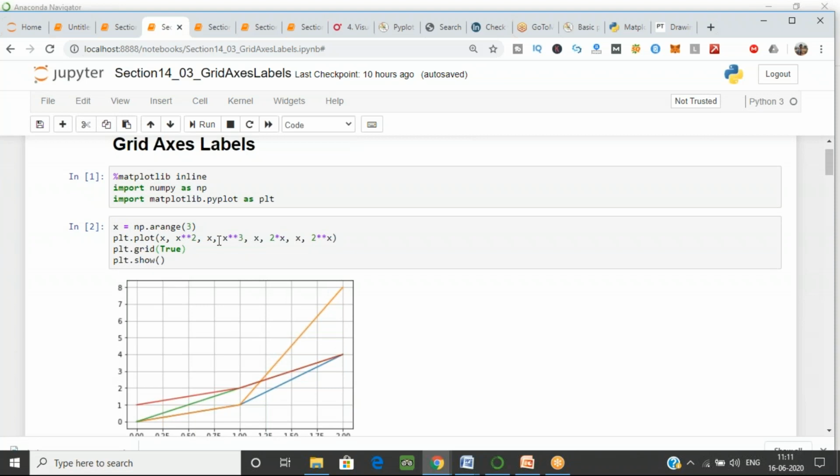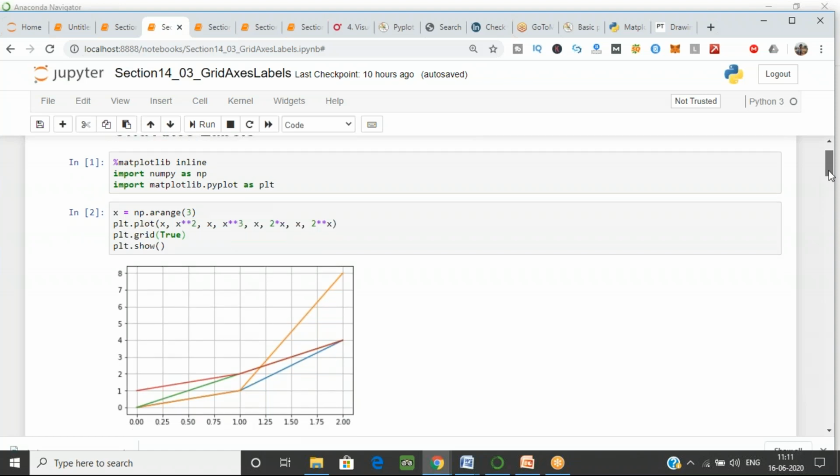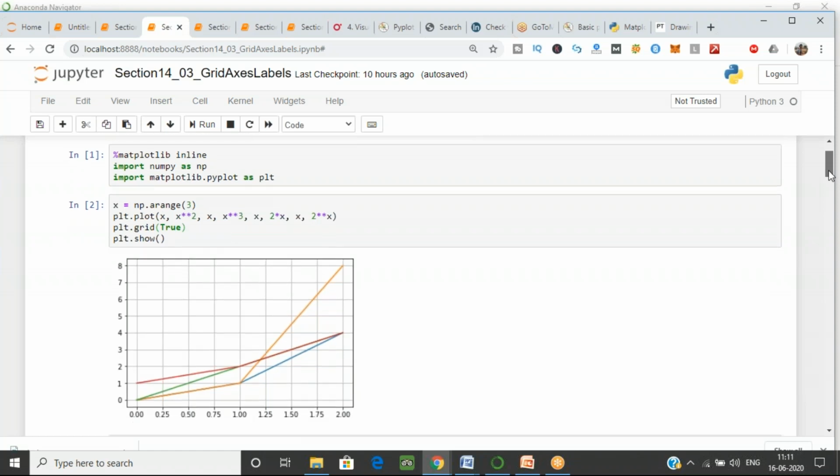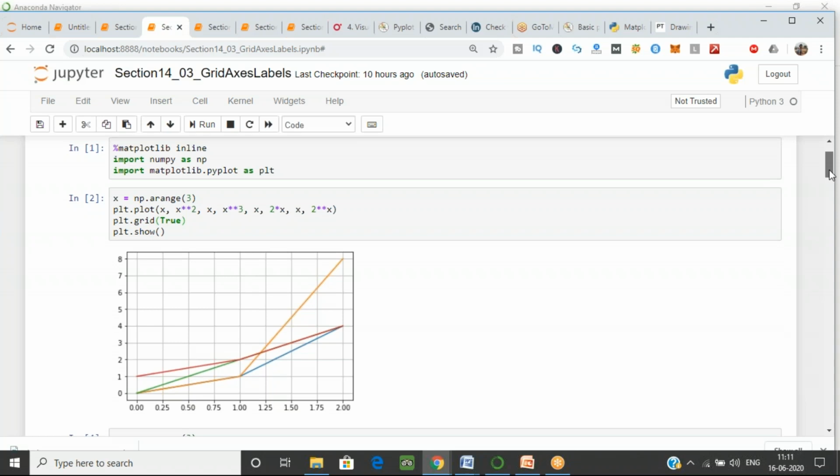The third line is for x and 2 raised to the power x, and the fourth is x into 2 raised to the power x. I want the lines to be shown in a grid. By default it is false, so you just have to pass the boolean true value for that.